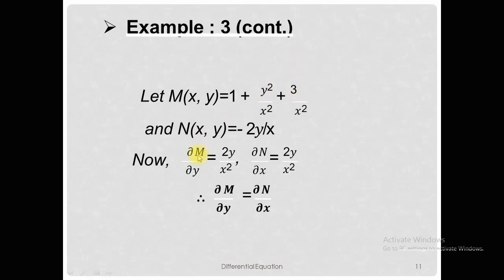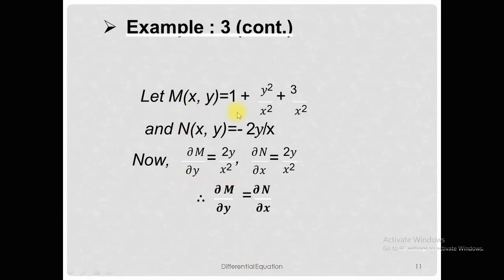Now the partial derivative of M with respect to y is 2y divided by x square, and the derivative of the N function, minus 2y by x, with respect to x is 2y divided by x square. Since these two results are equal, the given differential equation is exact.